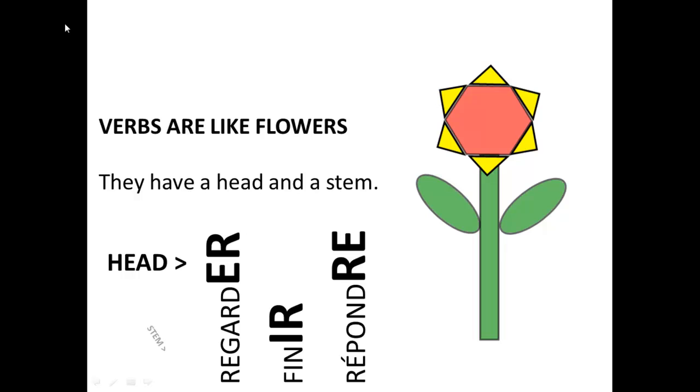Think of this analogy. Verbs are like flowers. They have a head and a stem. Regarder, finir, répondre. All have a head: er, ir, re. Most verbs fall into the er category, but it's important to know the other two as well, as these do come up.